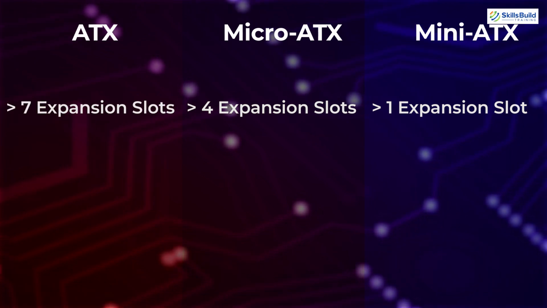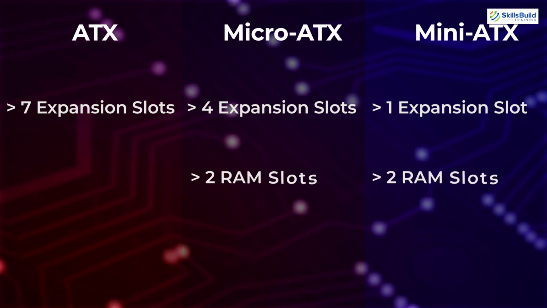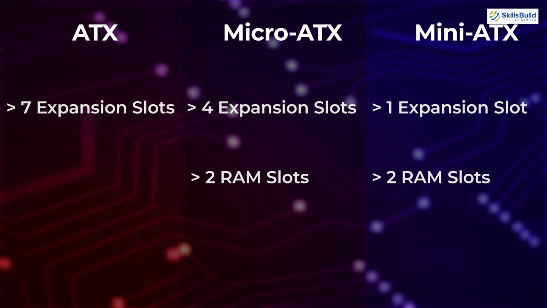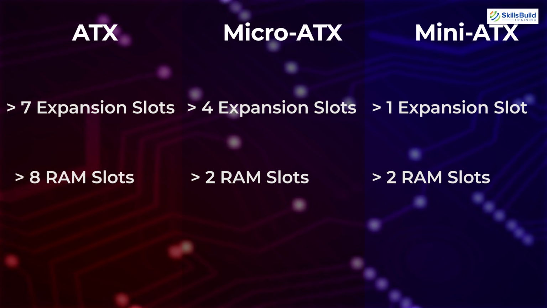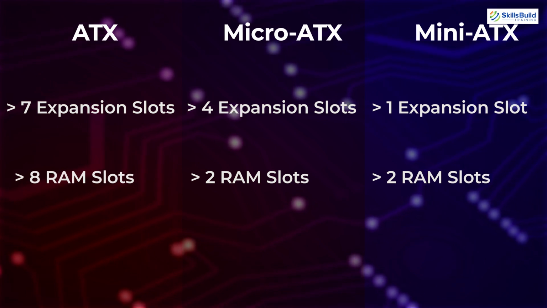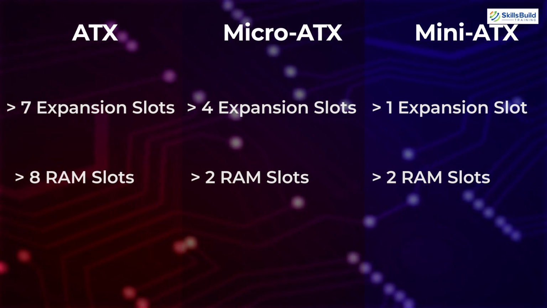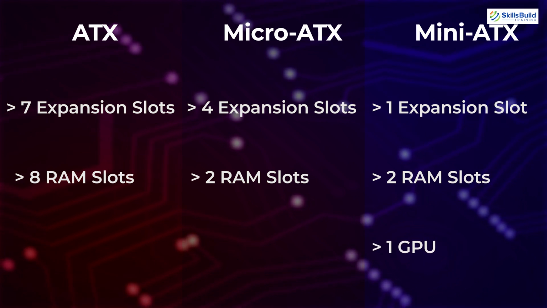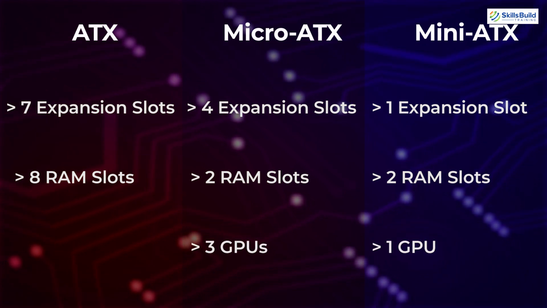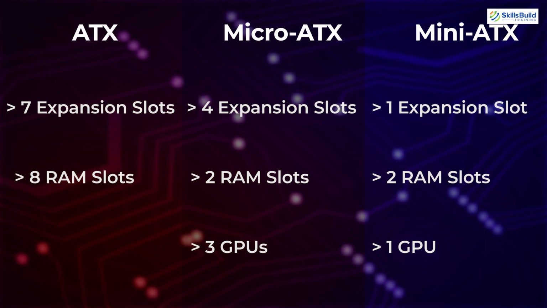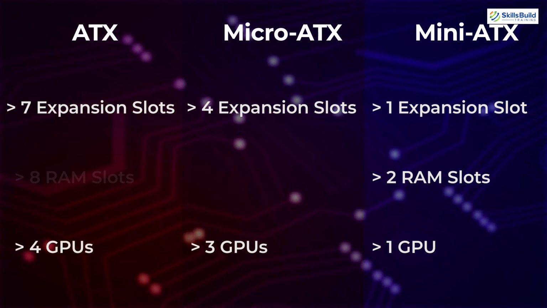Then if we talk about the RAM slots, Mini and Micro ATX can have 2 slots and ATX can have 8 slots for RAM. And the same goes for the GPUs: the Mini ATX has 1 GPU, Micro ATX can have up to 3 GPUs, and at last the ATX can have up to 4 GPUs.